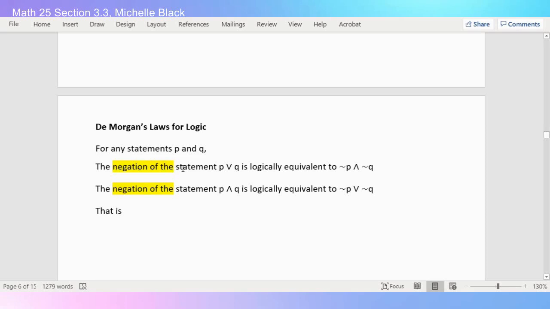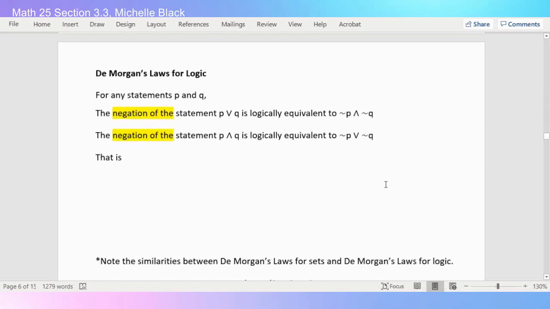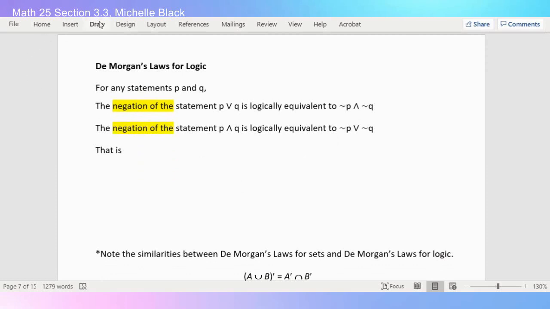So again, the negation of the statement P or Q is logically equivalent to not P and not Q. And similarly, we're missing this again. The negation of the statement P and Q is logically equivalent to not P or not Q. So fix that in your packet. Sorry again that it's incorrect.